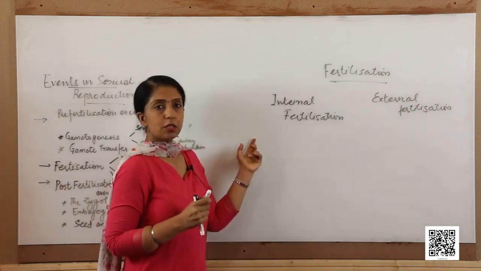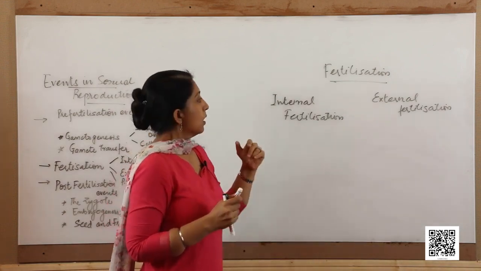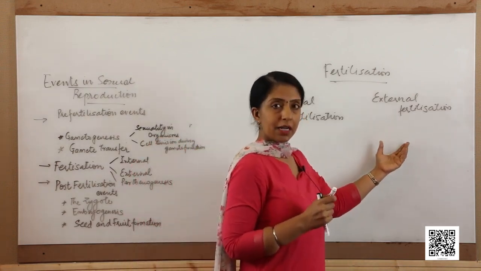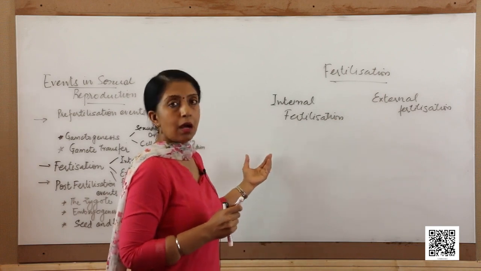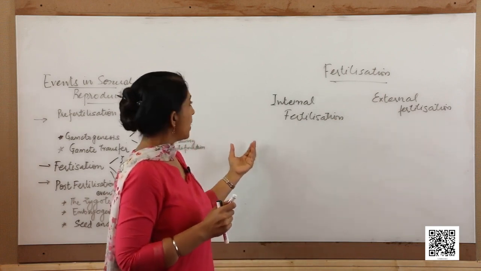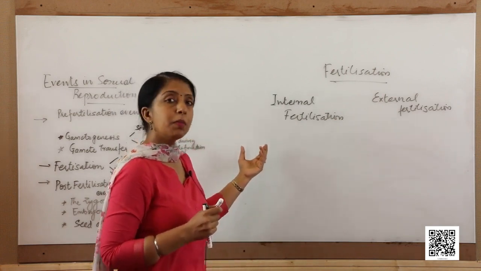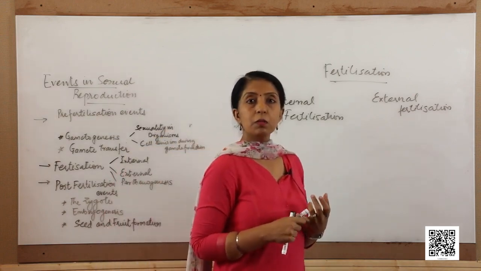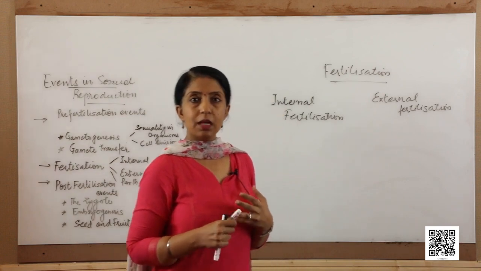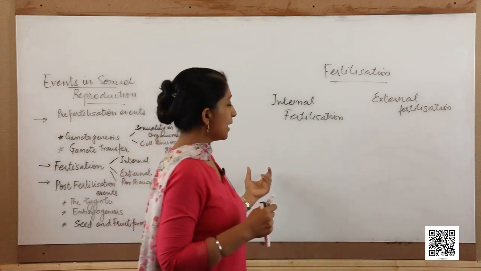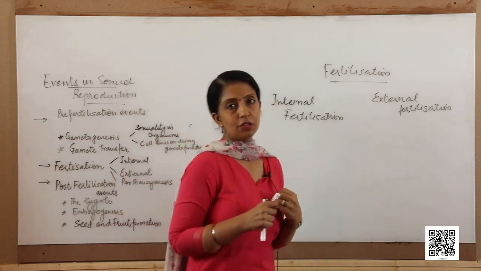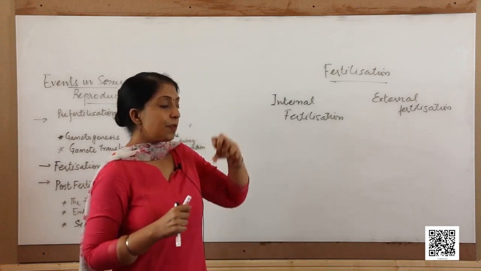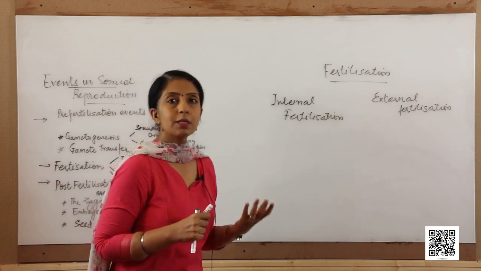The next type of fertilization is internal fertilization. Except those which are living in the aquatic habitats, there are many more organisms, including plants, where internal fertilization takes place. All the gymnosperms, the angiosperms, and the animals have internal fertilization. So, internal fertilization is facilitated again by various agents.